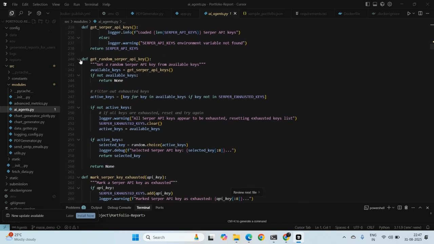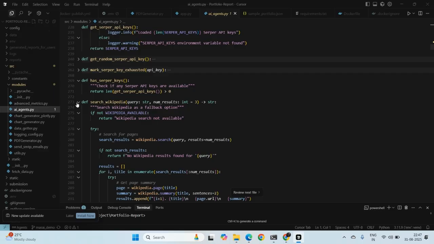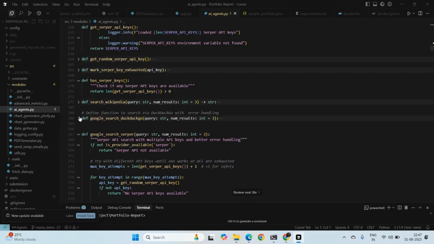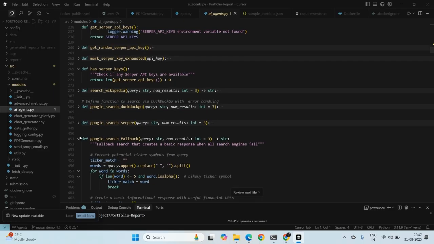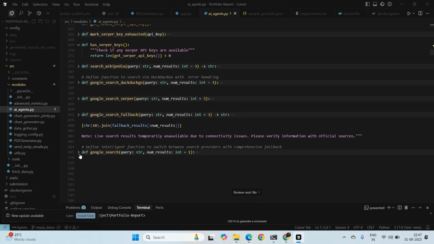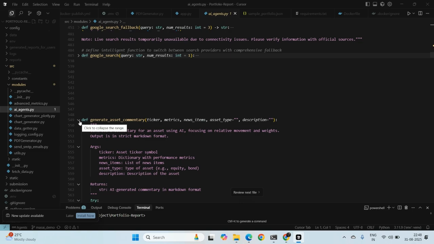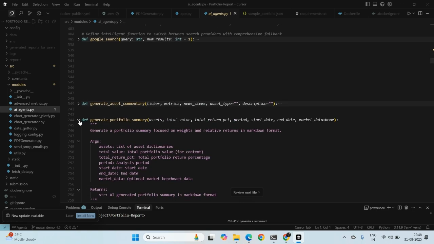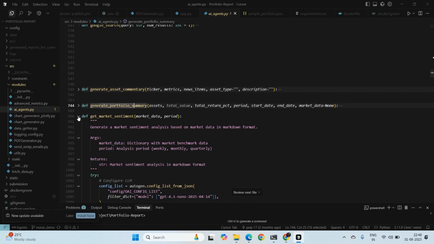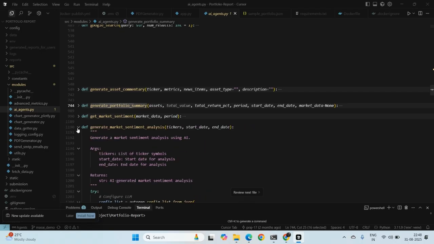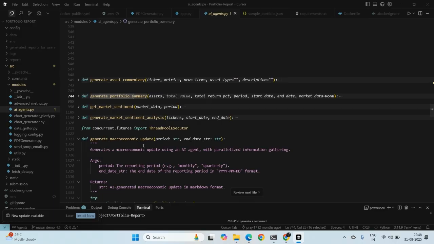So there are multiple things. We have an agent to analyze news, an agent to analyze dividends, and agents to perform Google search and internet search. These are all fallback functions. We also generate asset commentary, basically understanding all the financial changes that we have. Then we have a generate portfolio summary agent, a market sentiment analysis agent, and we also have a macroeconomic update.